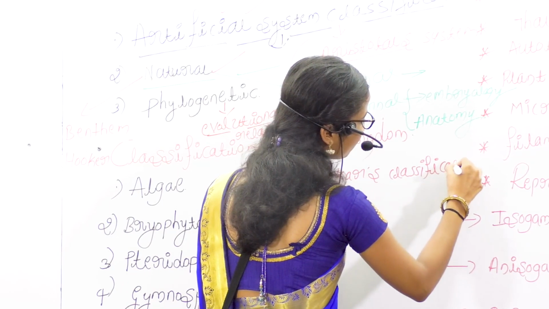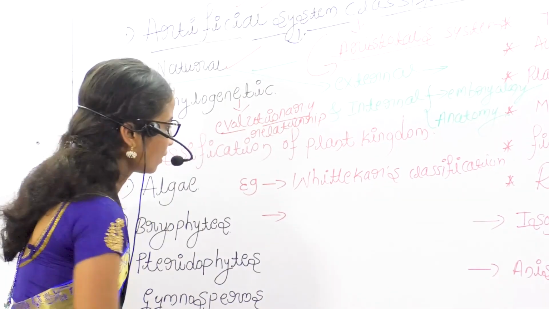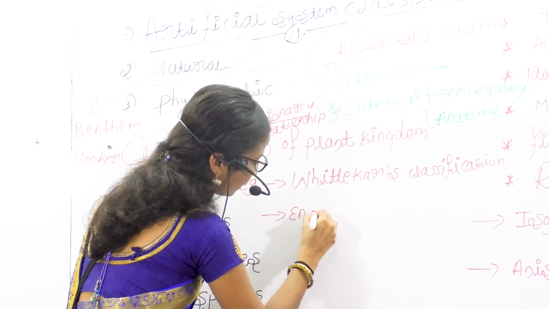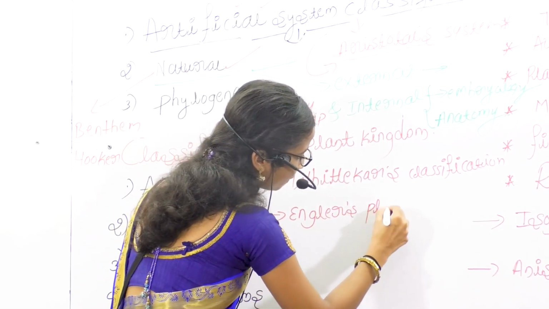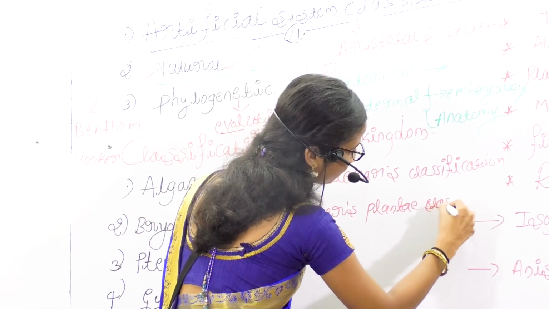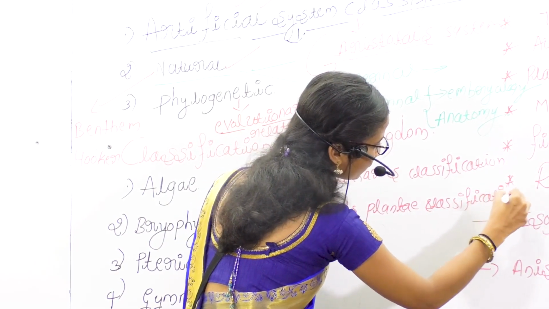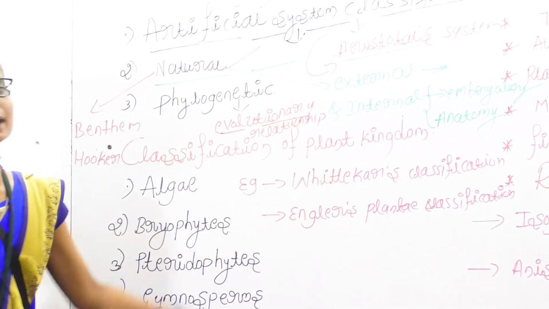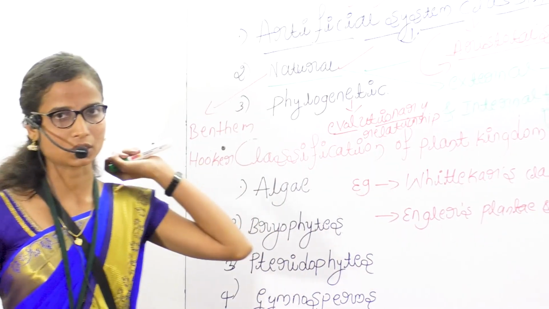Second one is Engler and Franklin system of classification. These are examples for the phylogenetic system of classification.